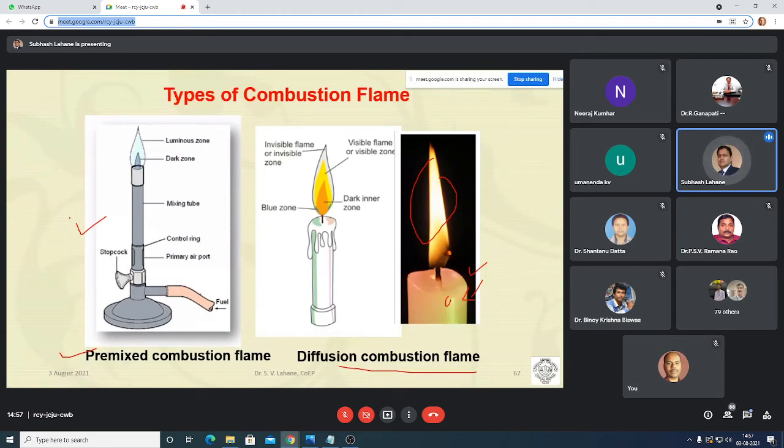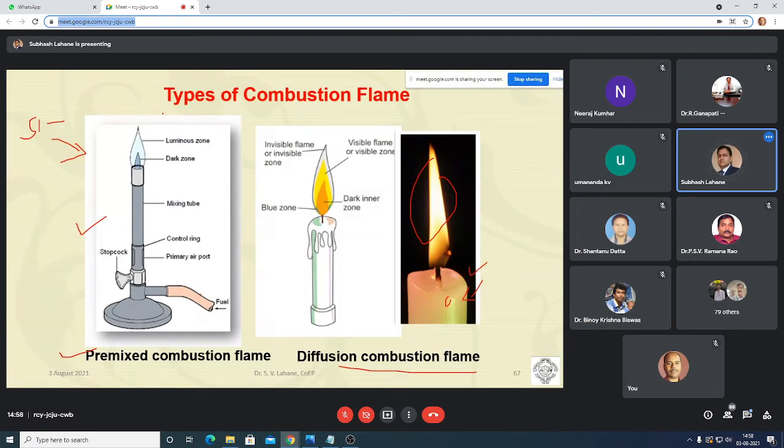So in SI engine, you will have only premix combustion, because air and fuel is mixing. Petrol and air is mixing in the carburetor, and that premix fuel we are sending to the combustion chamber during suction stroke. So that is a premix combustion.